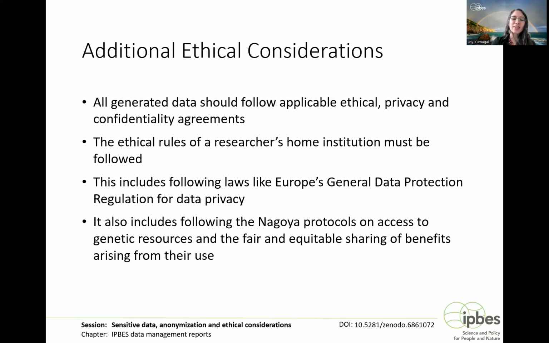There are some additional ethical considerations. Multiple institutions have standards on how to ethically share data, and you need to apply and refer to all of them. So your researcher's home institution will have ethical rules that you need to follow. You need to follow national rules as well. If you're at all dealing with genetic information, the Nagoya protocols must be referred to, so be sure to engage with all ethical considerations that fall within your assessment or product.